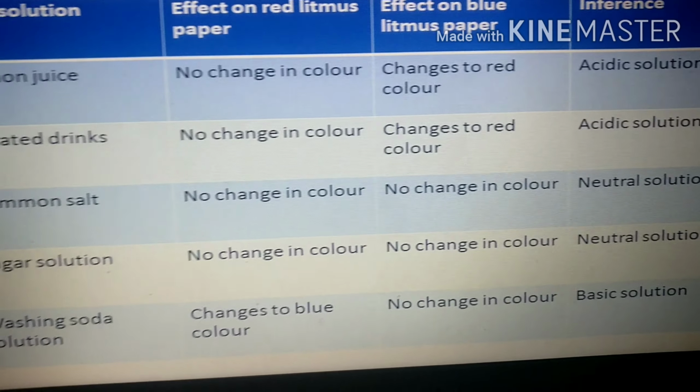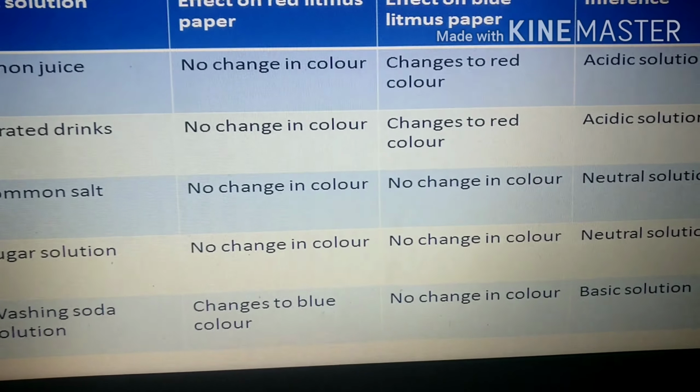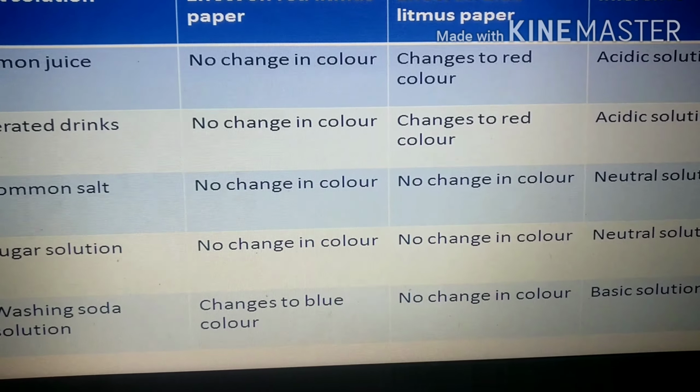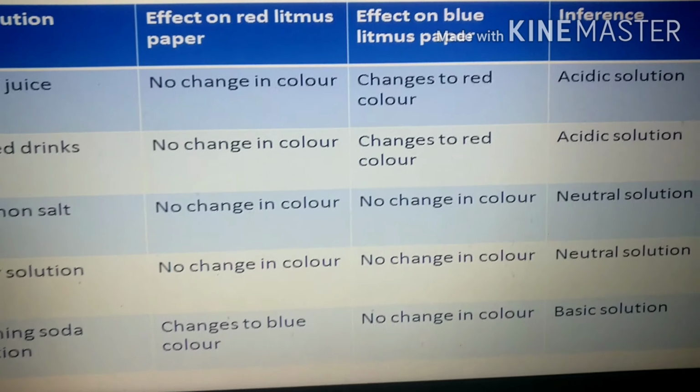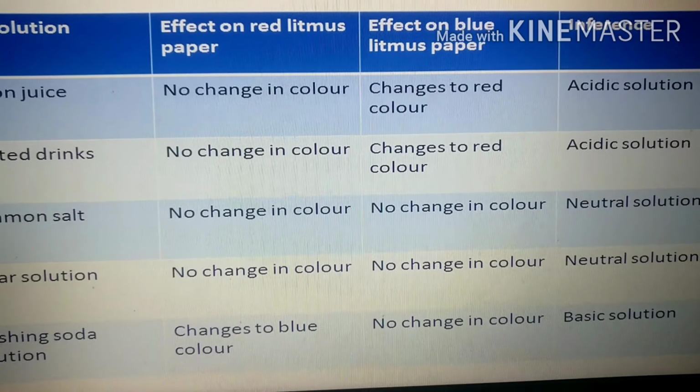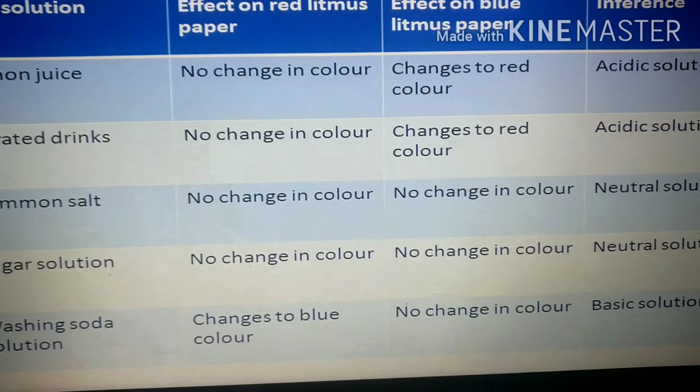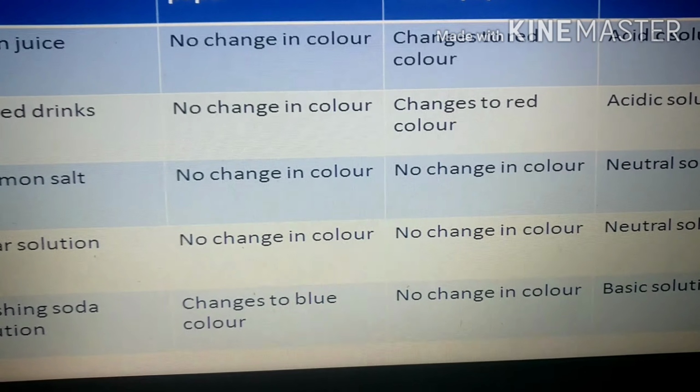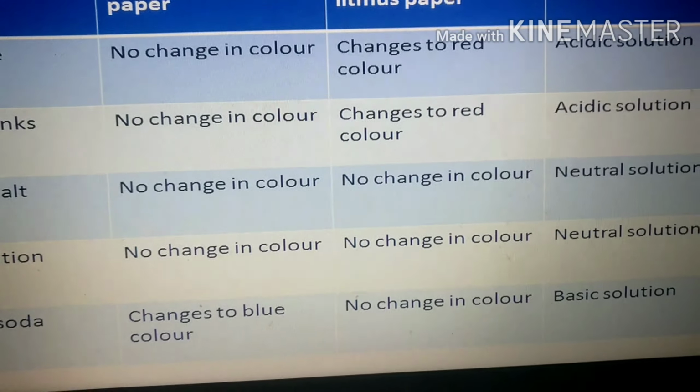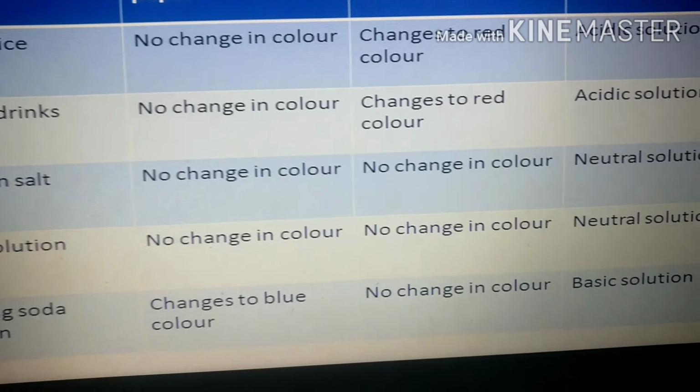When we talk about washing soda solution, when you pour it on the blue litmus paper, there will be no change in color. When you pour it on the red litmus paper, it changes into blue color. It indicates the presence of a basic solution.